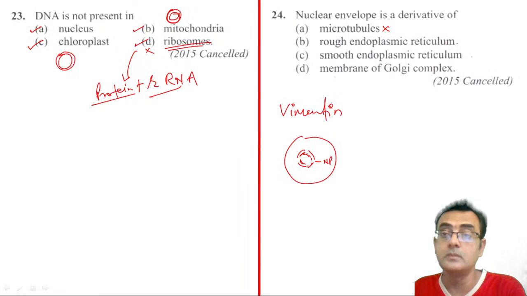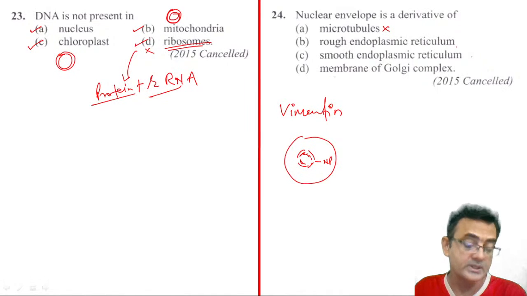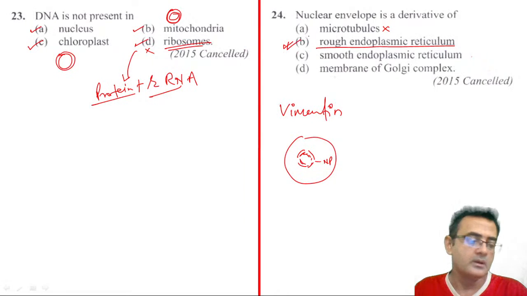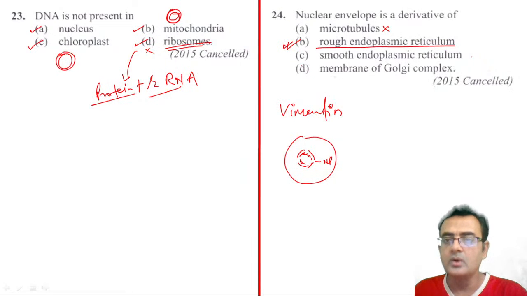Rough endoplasmic reticulum. See this, rough endoplasmic reticulum is in continuation with the nuclear envelope, isn't it? It is in continuation with the nuclear envelope, and the nuclear envelope is actually derived from the rough endoplasmic reticulum. Because too much protein synthesis is there, and many more things are there. So it is made up of rough endoplasmic reticulum. So 24, D is the correct answer, not D. No, not D. Membrane of Golgi, no, not Golgi complex, not smooth endoplasmic reticulum.